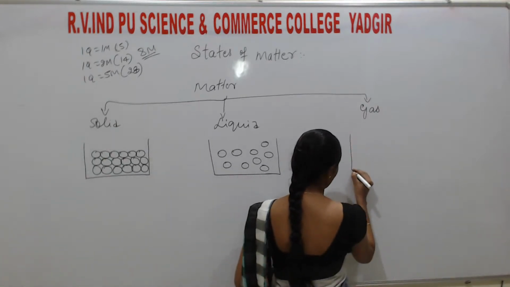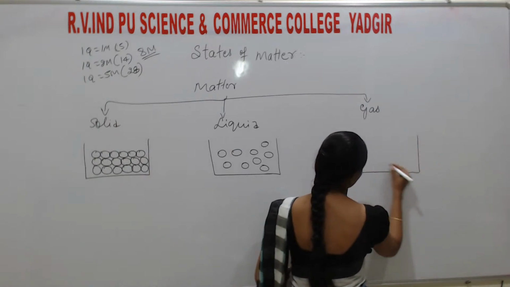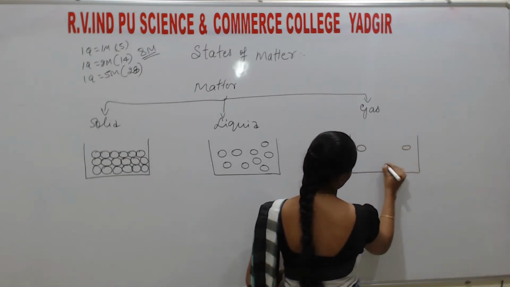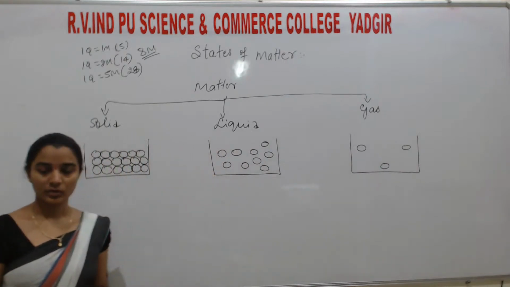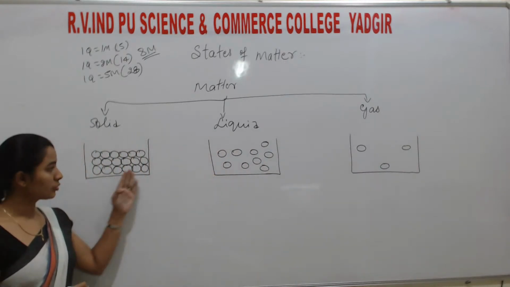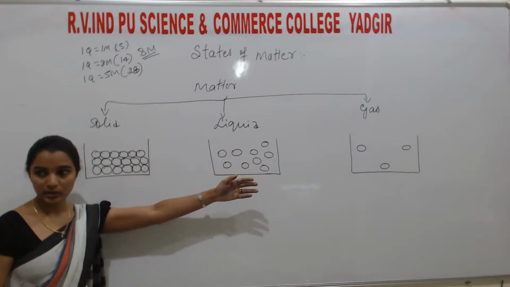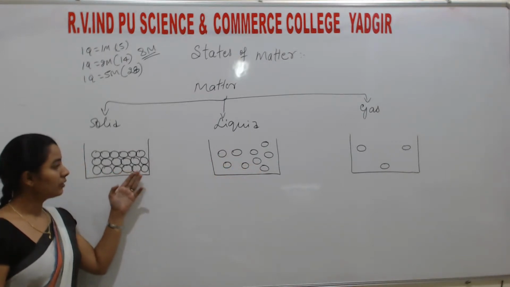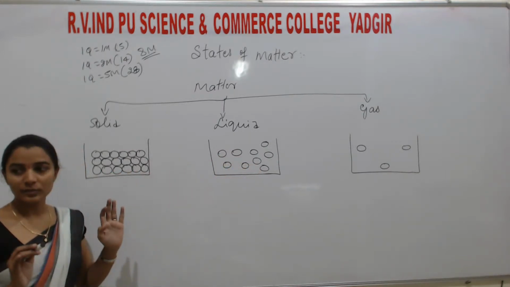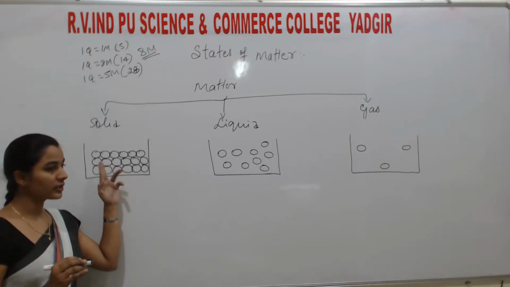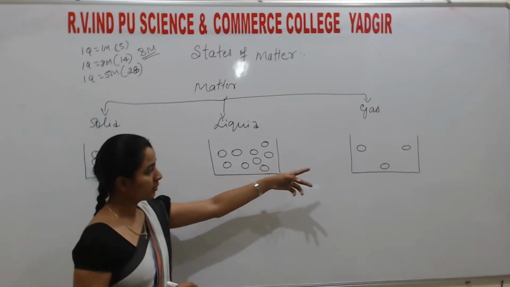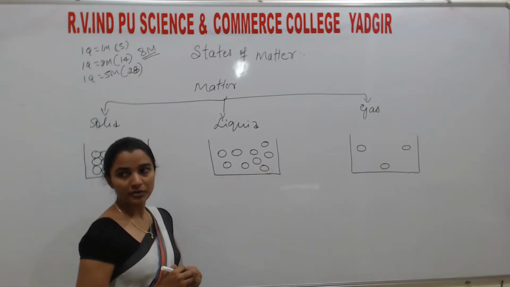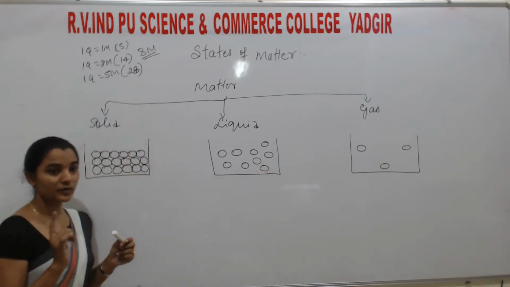If we consider gas, this is the arrangement of the atoms. So students, as we compare solid, liquid and gases, don't think there is a smaller number of atoms. It is simply that the distance between the two atoms is very small here, comparatively more here, and very large here. Okay, distance between the atoms.